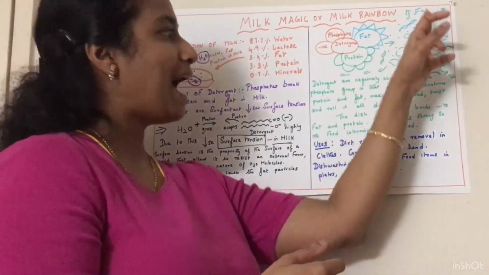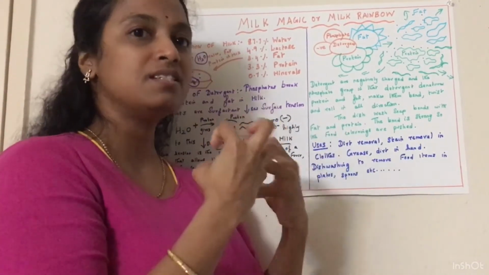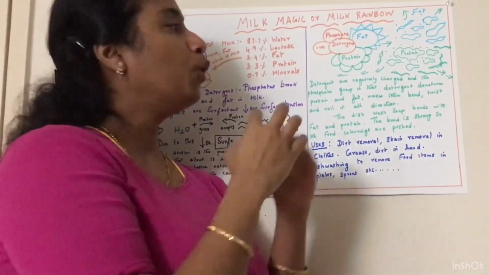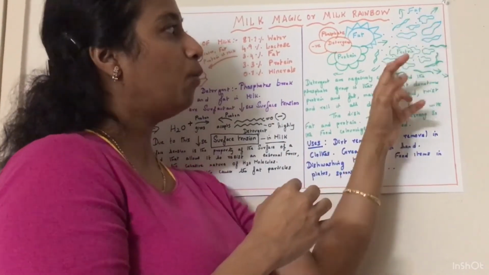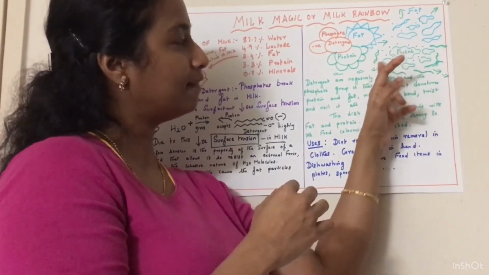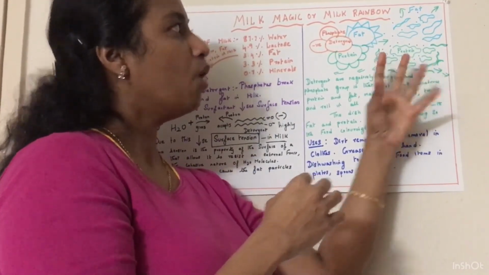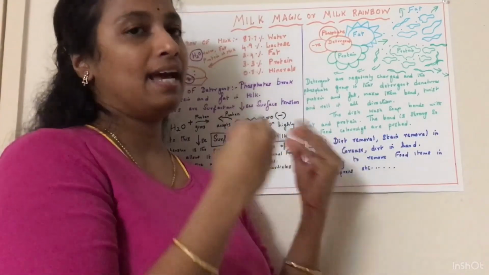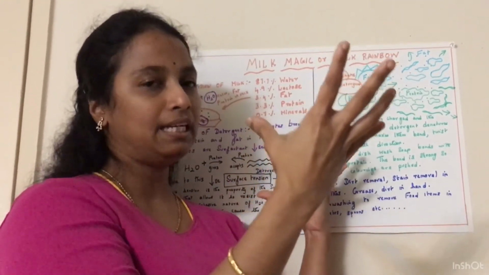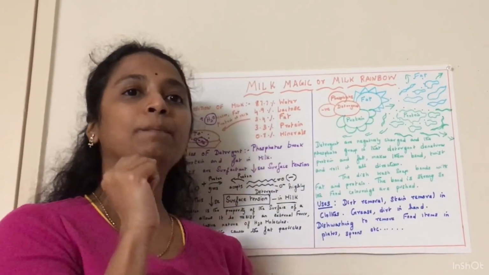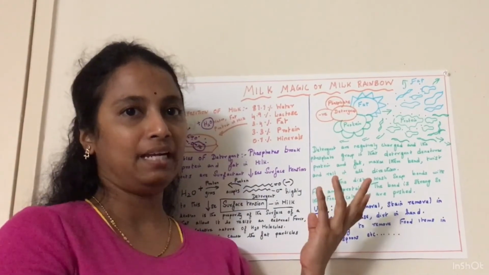So the fat and protein are getting bent, twisted and rolling. Due to this external force applied to protein and fat, could you see it is getting twisted, bent and denatured. Once the protein and fat are denatured, they are moving in a direction, and that's why when you are keeping the soap solution, the color moves towards the edges of the plate.